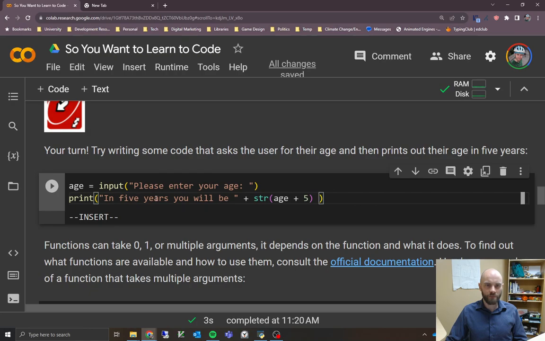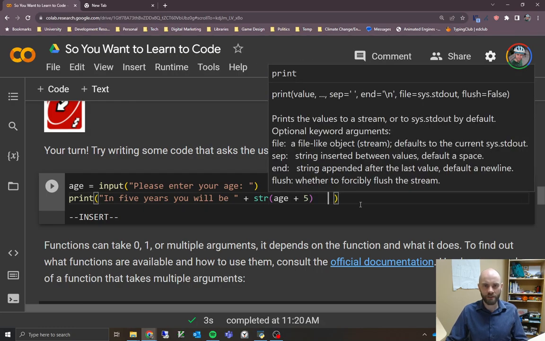If you ever get confused, because sometimes when you're putting functions within functions, like the string function is inside the print function, if you get confused which one's which, if you click on it, it helps you in Colab. It gives you a box around it, showing this end bracket matches up with this opening bracket, and this one here matches up with this one. If it helps you to leave spaces like this to further show the gaps, you can do that as well. Python's happy if you put as many spaces in there as you want.